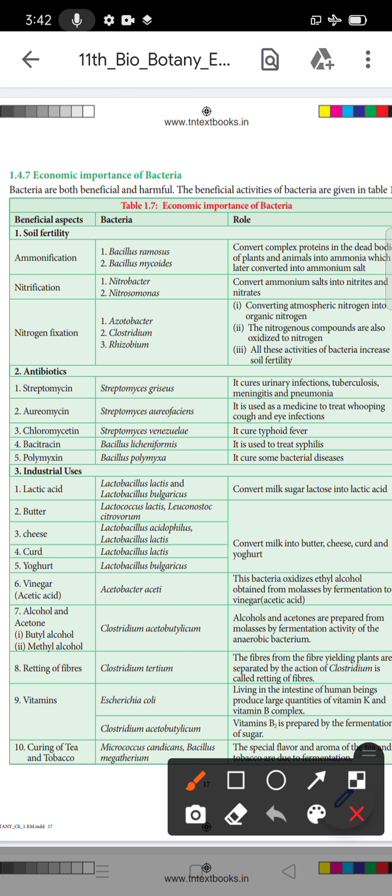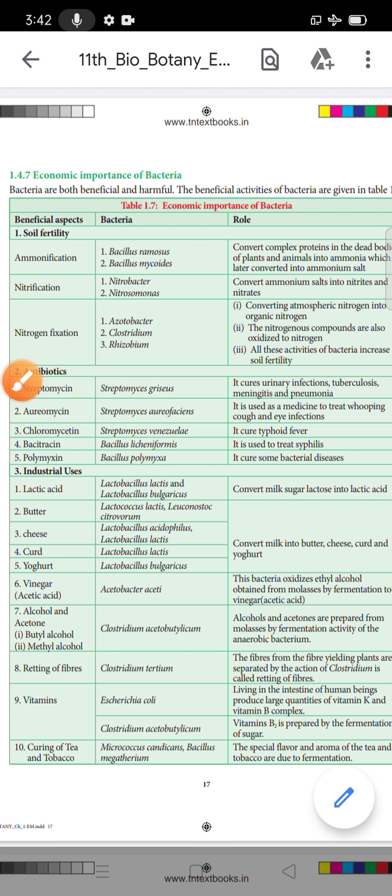And the next one is polymyxin. The bacteria name is Bacillus polymyxa. What is the role? It cures some bacterial diseases. So these are all antibiotics. What are the antibiotics? Streptomycin, aureomycin, chloromycin, bacitracin and polymyxin.